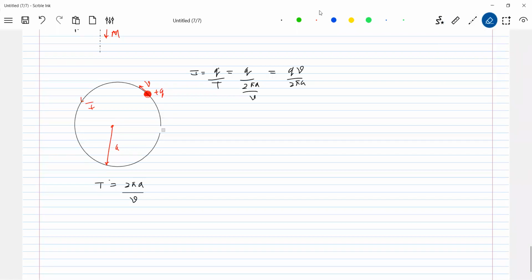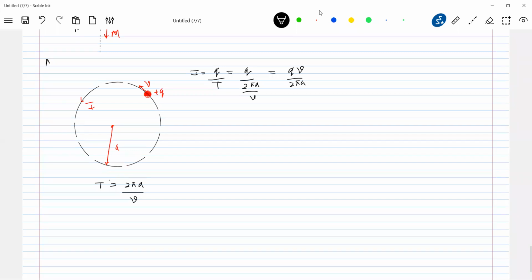A charged particle is flowing in a curved path, not a ring. It's not a current carrying ring. The charged particle is moving in a circular path of radius a. Then we define the current I flowing in that path. So what is the dipole moment of this revolving charged particle?